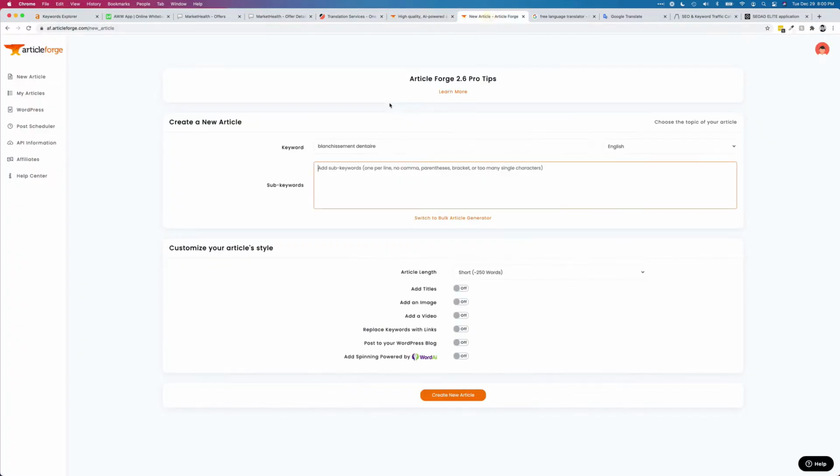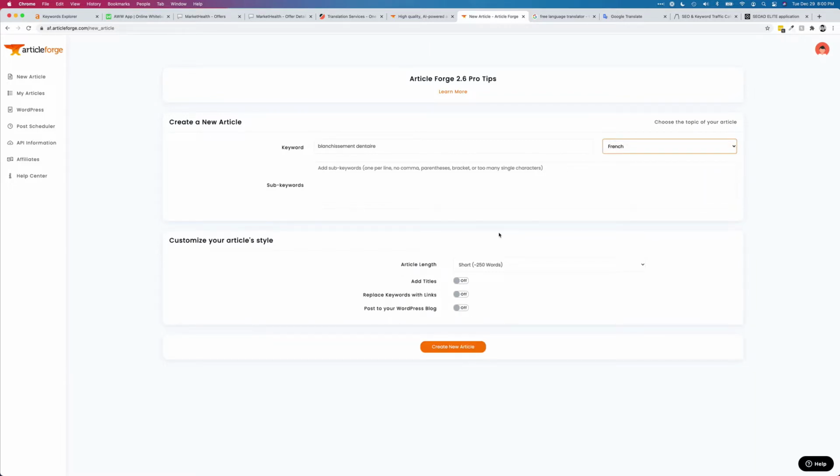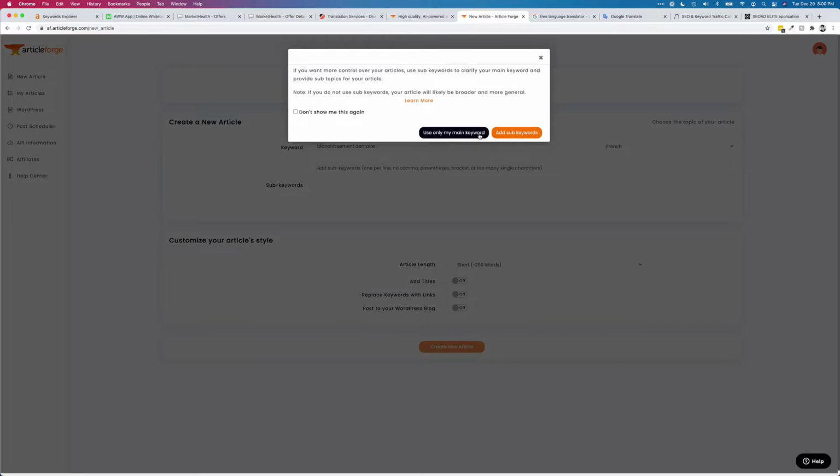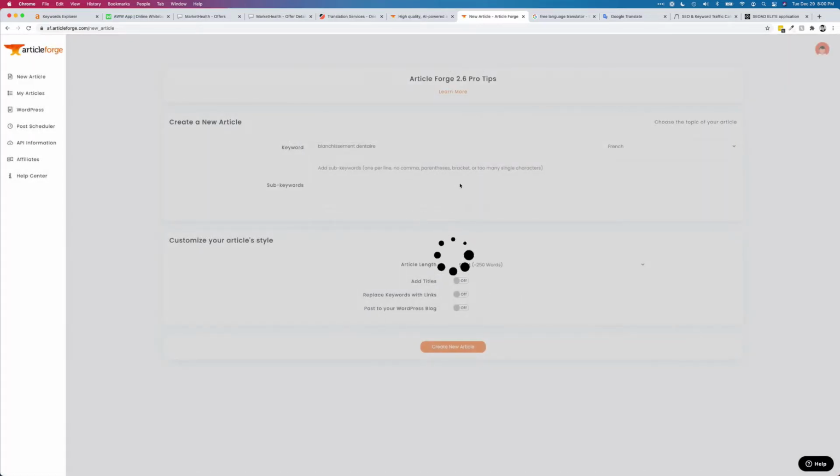You can add up to 5, I believe. I'm just going to leave it at this main keyword to begin with, and then click French because we want some French content. I'll leave this selected at 250 words. I usually do articles of like 750, I just want a bunch of content. Then just click create new article.